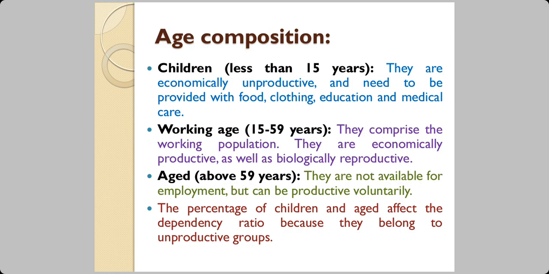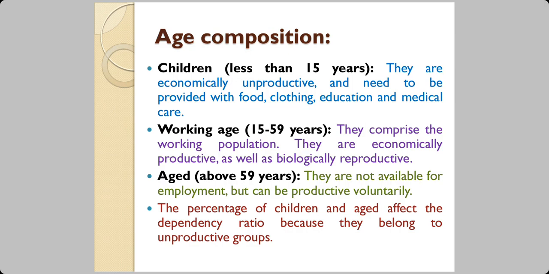Now, in a population, when you look at the composition by age, you have three categories. One is children who are less than 15 years old. And then you have the working age. This is also biologically reproductive age. That is the age of 15 to 59. And then you have the aged people, the retired people who are above 59 years, right?